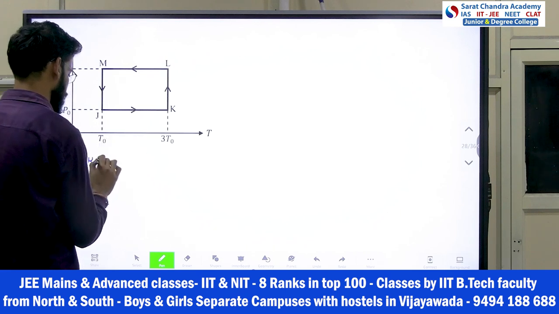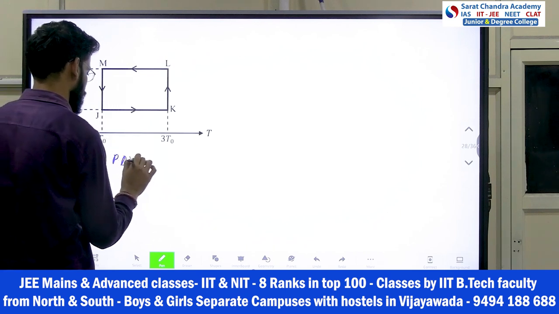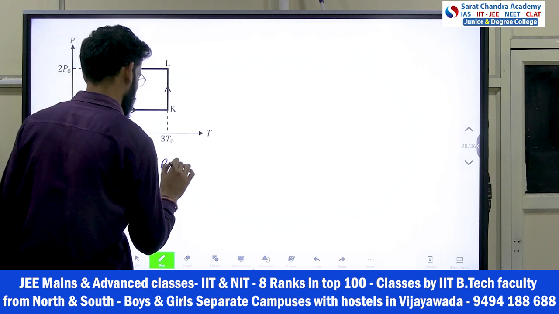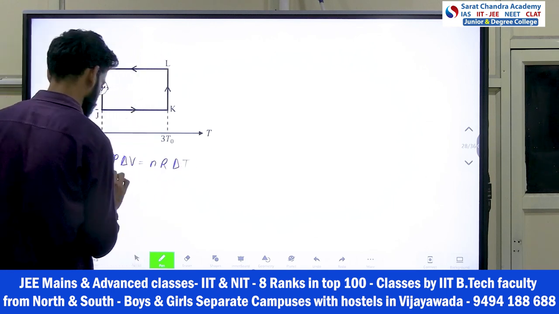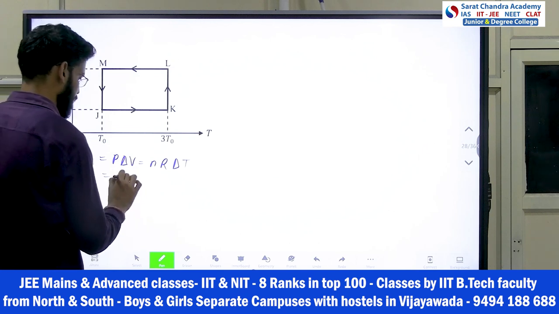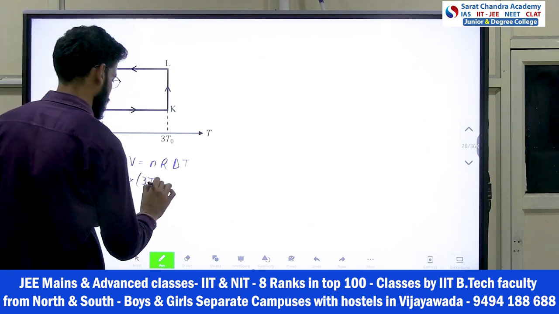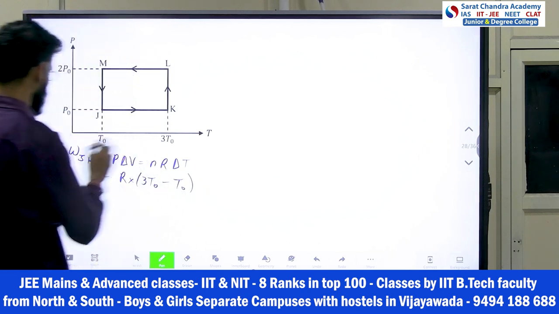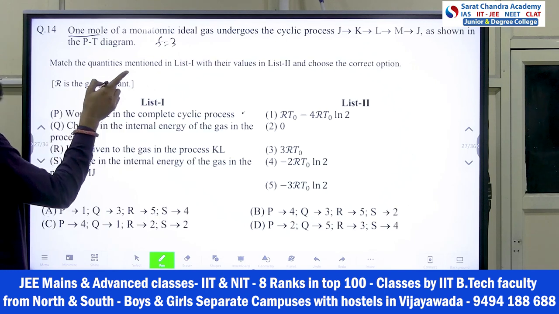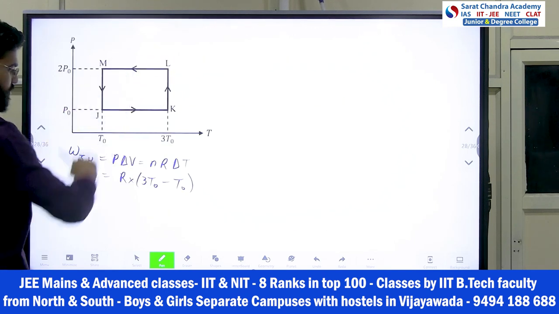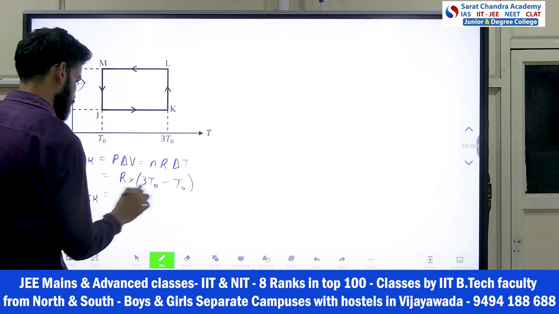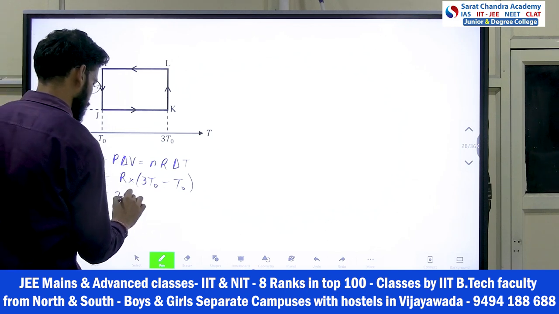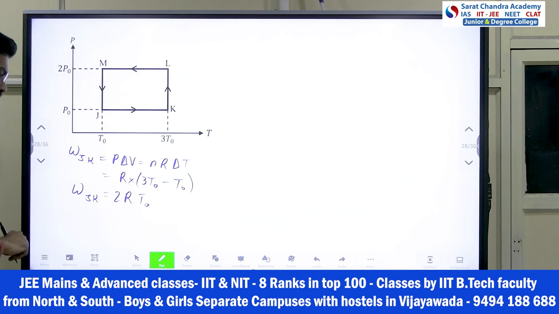P delta V or nR delta T. So what is nR delta T here? n is 1, R into delta T is what? 3 T naught minus T naught. K is the end point, right? K is after J only, so according to the arrow, if we go, this will come how much? Work done J to K is how much? 2 R T naught.